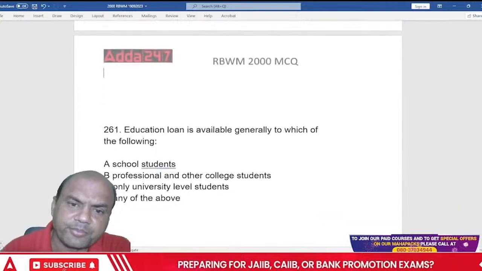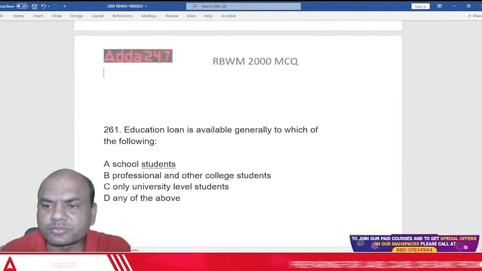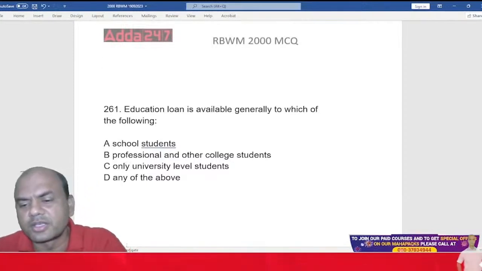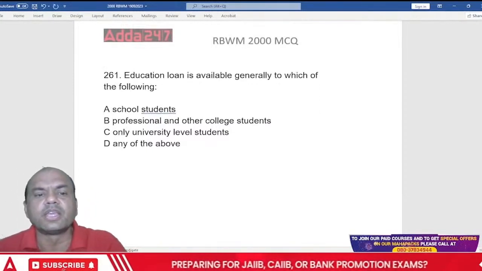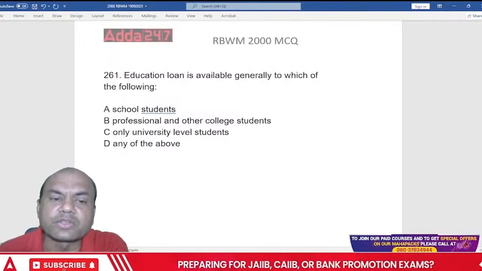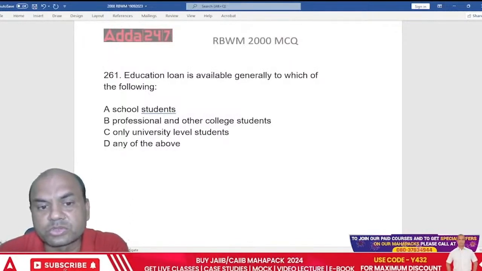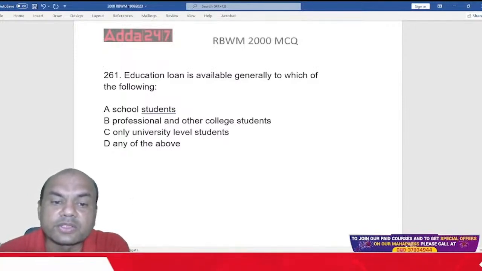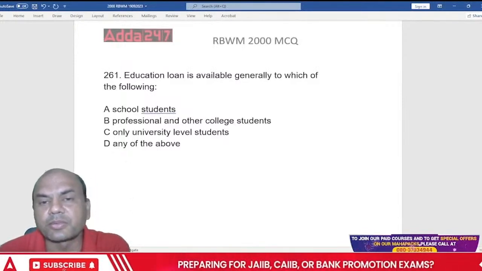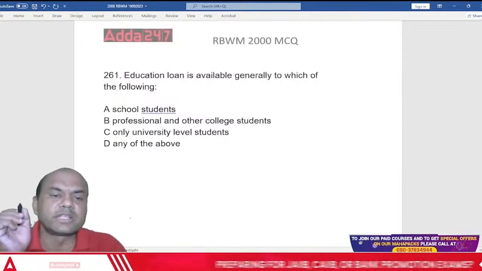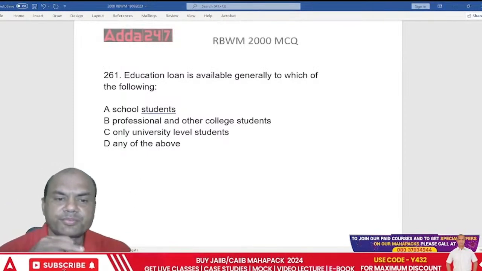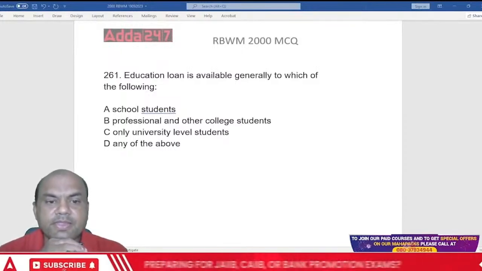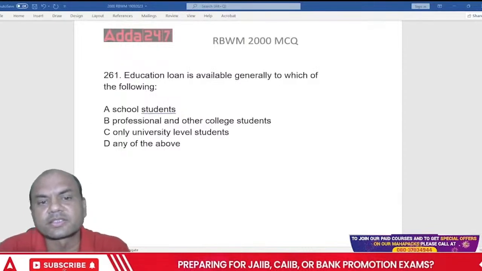Okay. Next one, move on. So for education loan, it is available generally to which of the following? School students, professional and other college students, only university level students, or any of the above. So whom is the education loan available now? Who gets the education loan? Let me see. Yes, yes, yes.